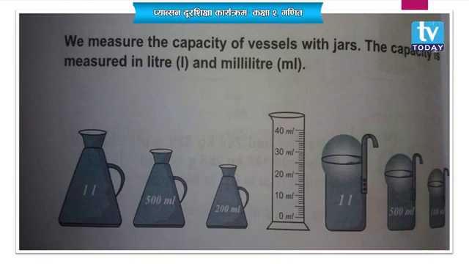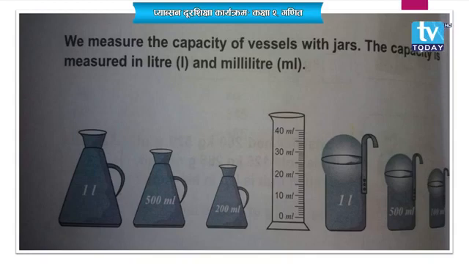If you go and buy an oil packet, we can find out whether it comes in half a liter or in a full liter, 1 liter. They used to ask it, right? So this capacity is measured in liters and milliliters. We are learning up to milliliters. Okay students.